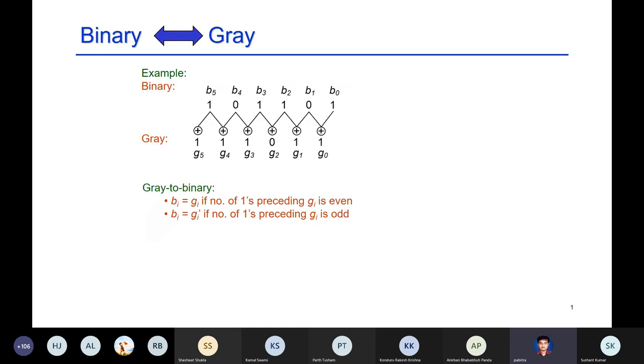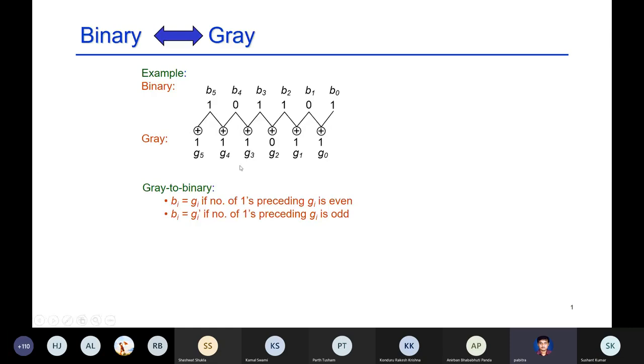So the rule is as follows. The most significant bit is identical for both binary and gray. For the remaining, the ith binary bit is the XOR of the (i+1)th binary bit and the ith gray bit. So Gi XOR Bi+1 is Bi.